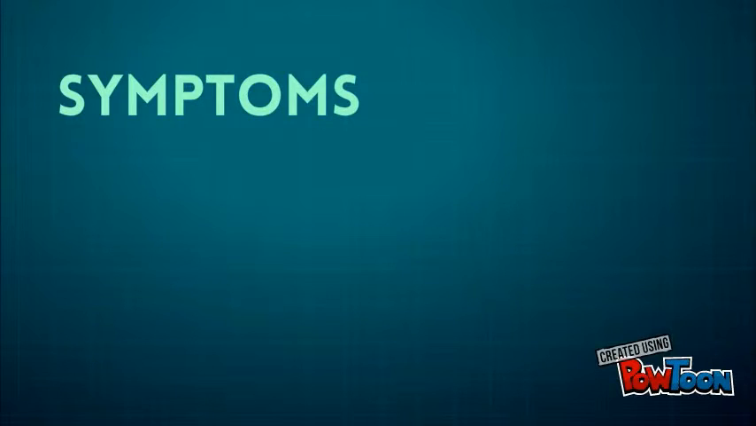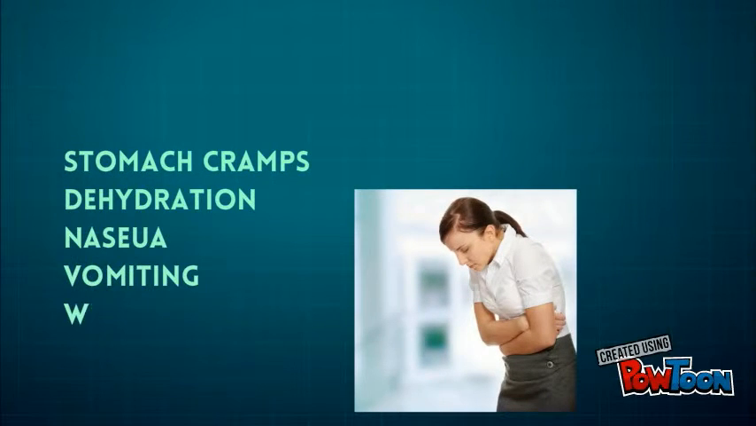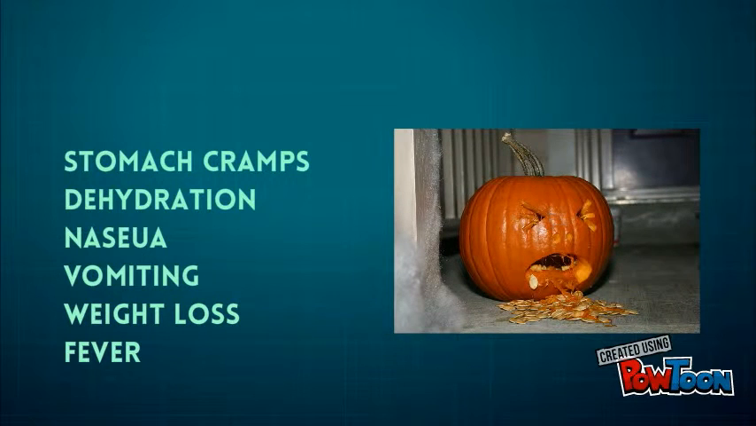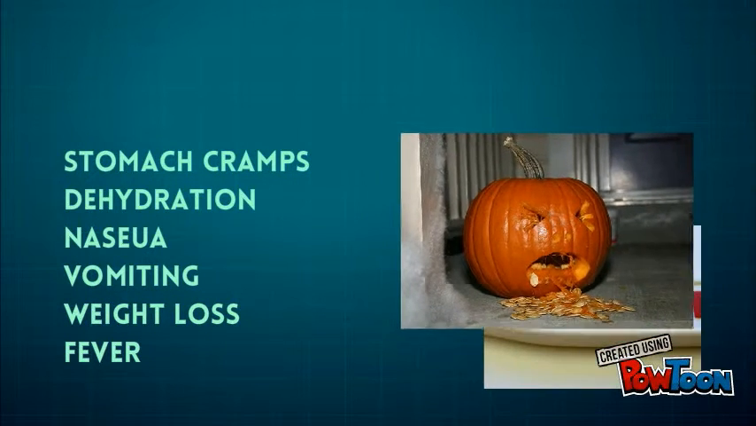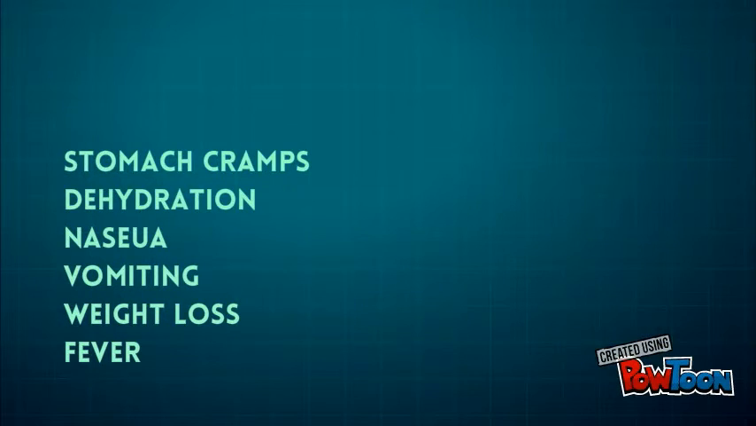The side effects of housing a cryptoparasite generally begin anywhere from 2 to 10 days after becoming infected. The most common symptom is watery diarrhea. Others include stomach cramps, dehydration, nausea, vomiting, weight loss, and fever. These symptoms usually last 1 to 2 weeks, and only occasionally do people experience a reoccurrence.